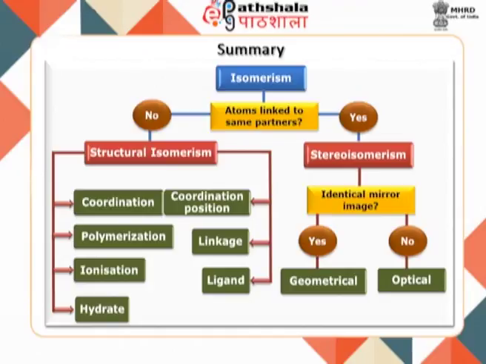Constitutional isomerism is further subdivided into 7 types: coordination isomerism, polymerization isomerism, ionization isomerism, hydrate isomerism, coordination position isomerism, linkage isomerism, and ligand isomerism. Stereoisomerism is further subdivided into 2 types: geometrical isomerism and optical isomerism. Constitutional isomers have very different physical and chemical properties.